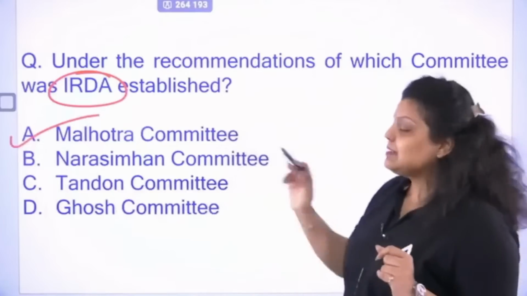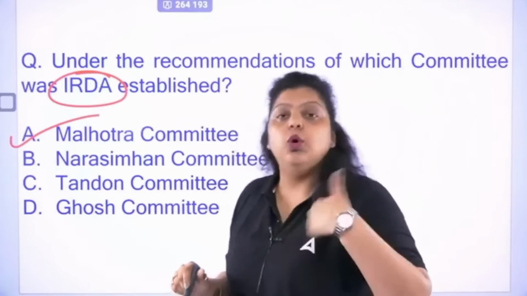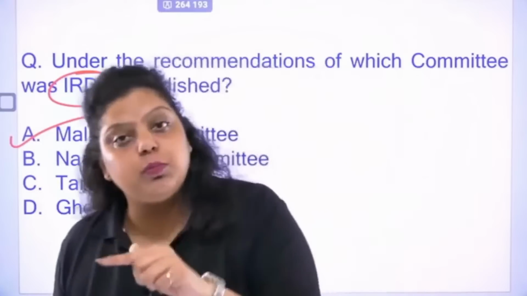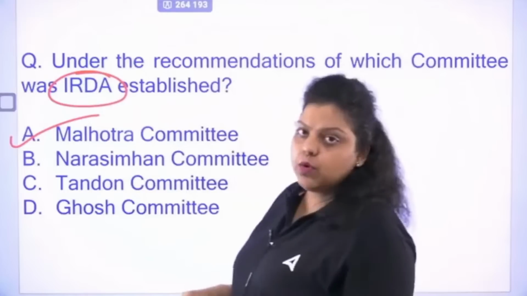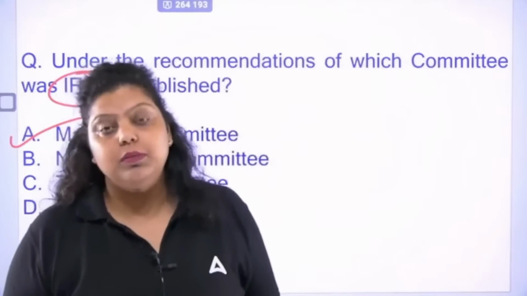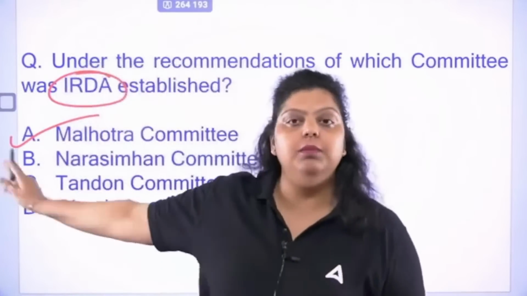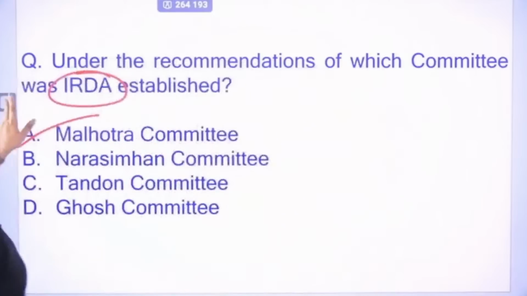Malhotra committee. And this committee in the year 2000 also gave permission to banks to perform insurance business. So now insurance is a bank's third-party product, but the permission to perform insurance business was given to banks with the help of the Malhotra committee only. Okay, so the right answer is A here.